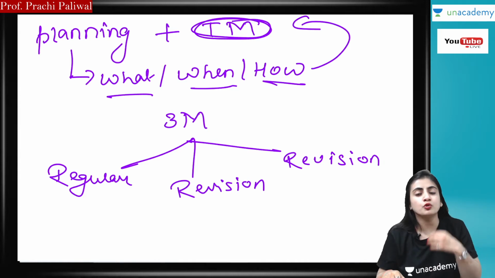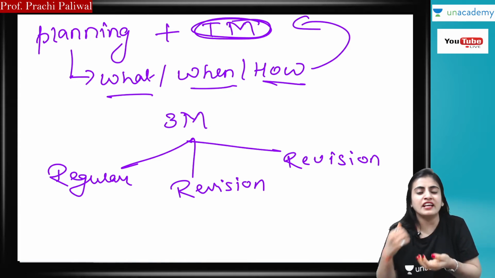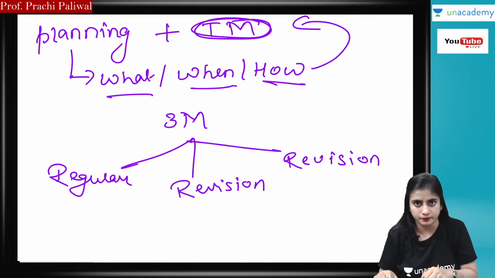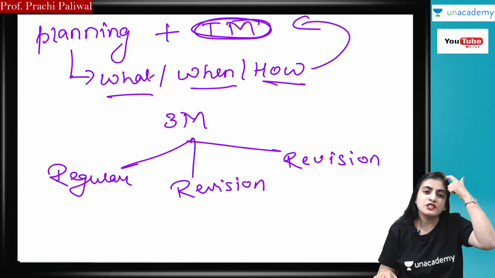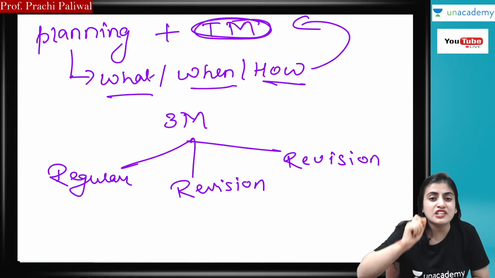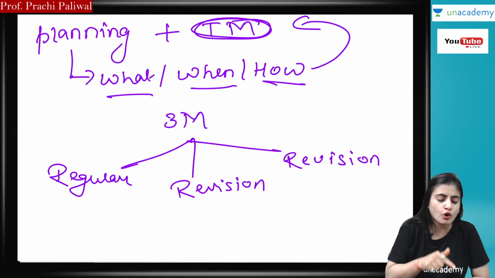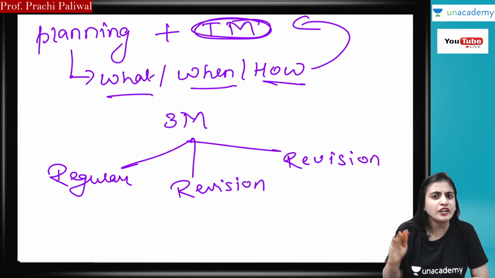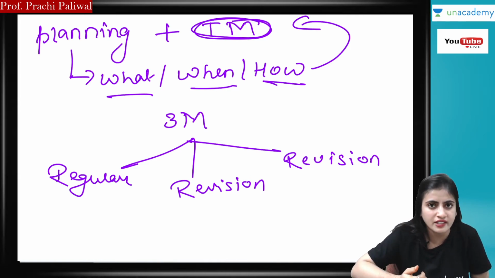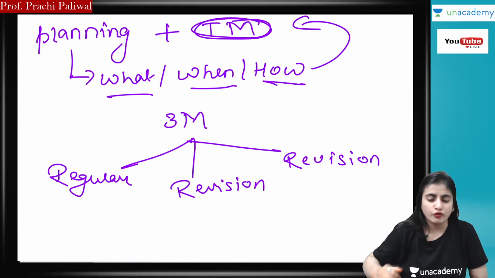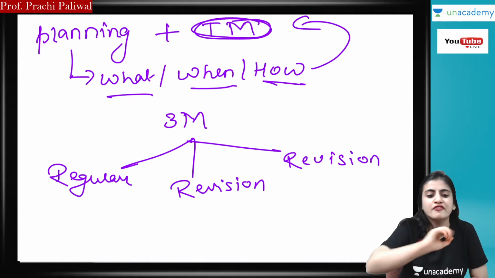Now you have to do the regular studies, and you have to divide those 11 chapters for it. In how many days will you complete all of the 11 chapters with regular studies? You have to divide it. Regular studies means you are studying each and every single word, every topic, for the first time, in detail from the module, from the notes, and from everywhere.